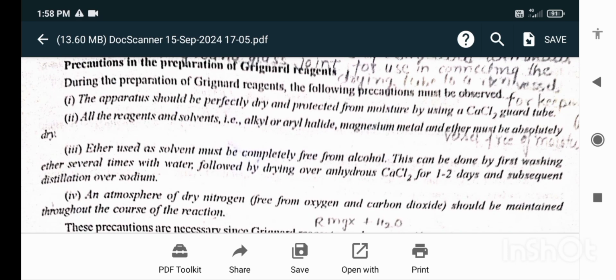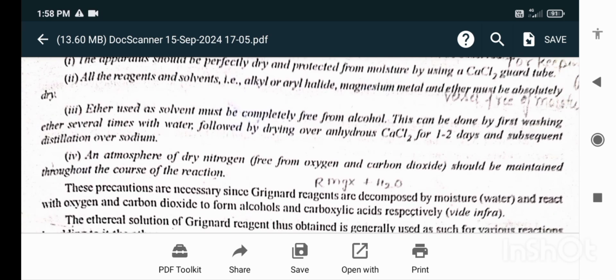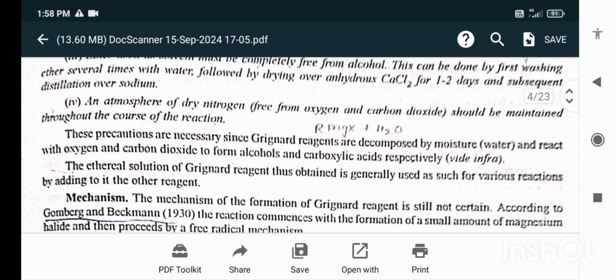Ether used as a solvent must be completely free from alcohol. This can be done by first washing ether several times with water, followed by drying over anhydrous calcium chloride for 1-2 days, and subsequent distillation over sodium. An atmosphere of dry nitrogen free from oxygen and carbon dioxide should be maintained throughout the course of the reaction.